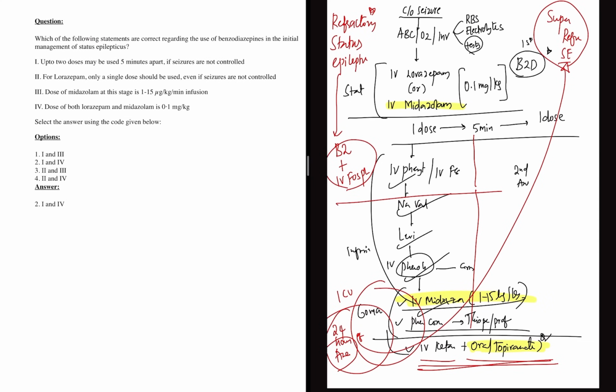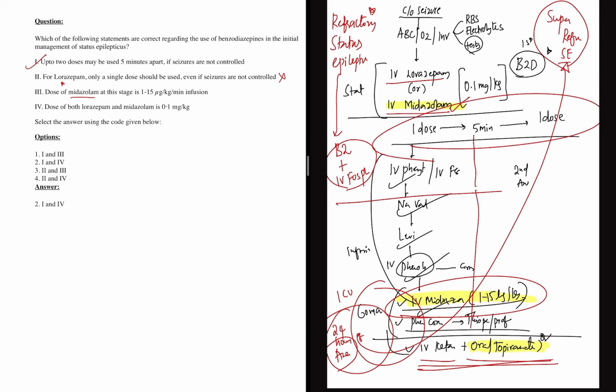There's one more question on status epilepticus. Which of the following statements are correct regarding benzodiazepines? I am giving IV lorazepam, IV midazolam, either as a start dose or as an infusion. So keep these points in mind. Up to 2 doses may be used 5 minutes apart if seizures are not controlled. Yes, as I said, you can use the stat dose also. For lorazepam, only single dose? No, even lorazepam you can give 2 doses.